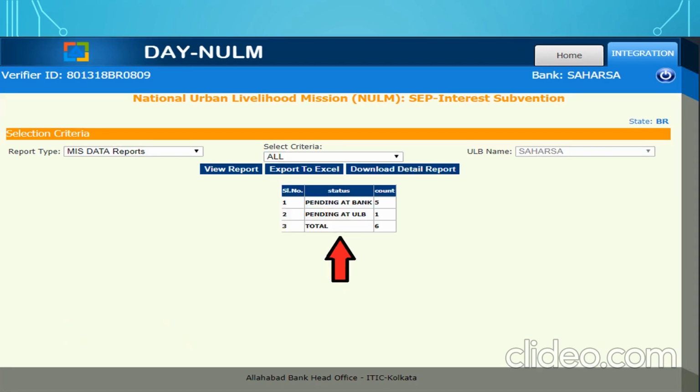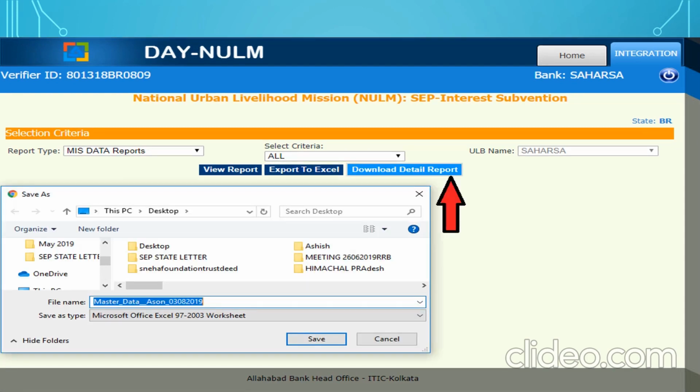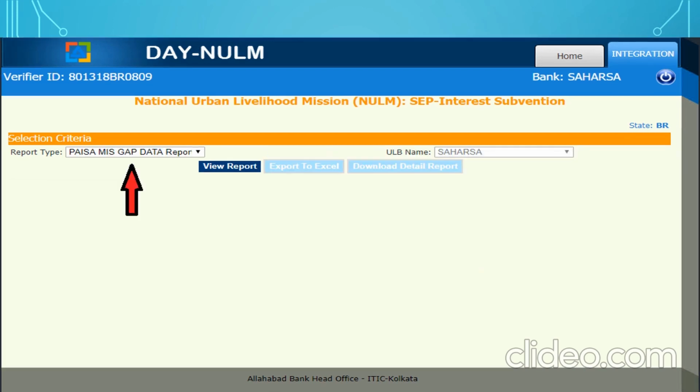Click on all to view the reports. You can click on view report. You see the report status. Status will appear. Download the detailed reports for your record, save the reports and do the work.